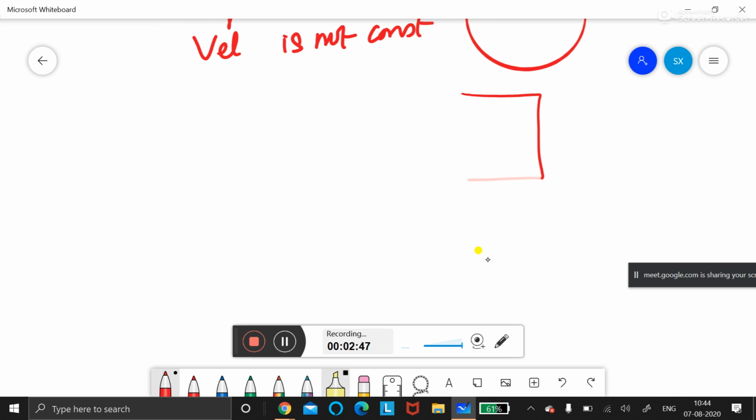For example, suppose you are going around a square park. You are running like this, and then you change your direction and move like this. So east direction, then south direction, then west direction, then north direction. Correct? So how many times do you change the direction in this? Four times, ma'am. Very good, four times.